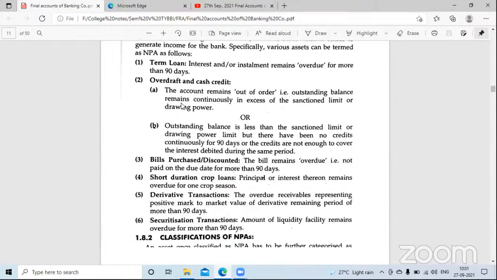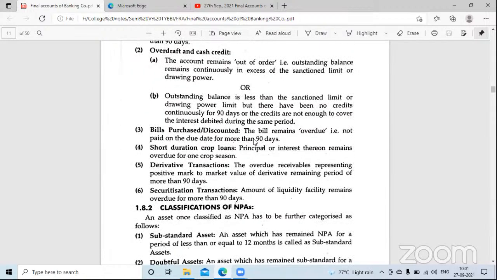Bills purchased and discounted. So when will we say this particular bill that the bank has purchased from the businessman is overdue? When can the bank say it is overdue? For more than 90 days.